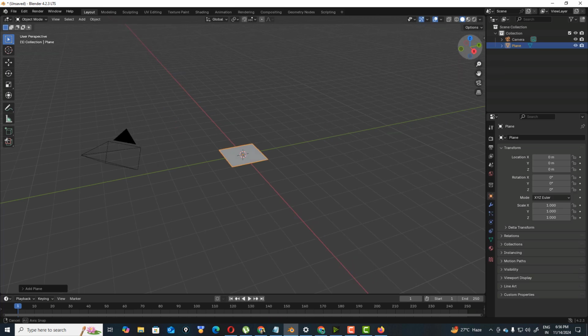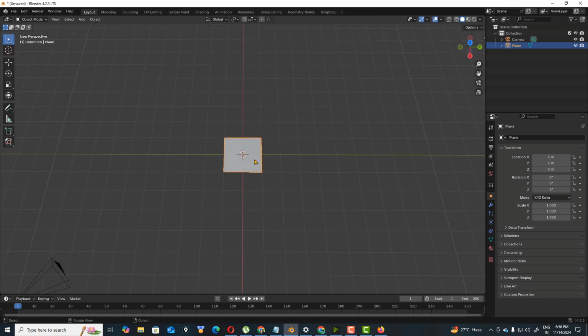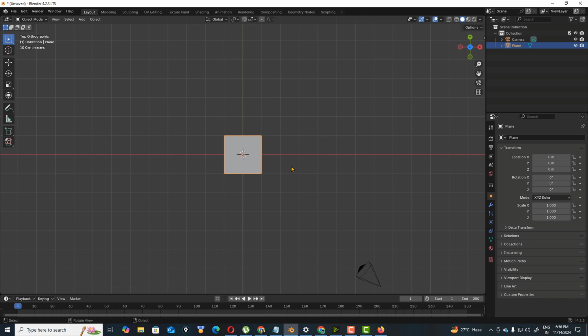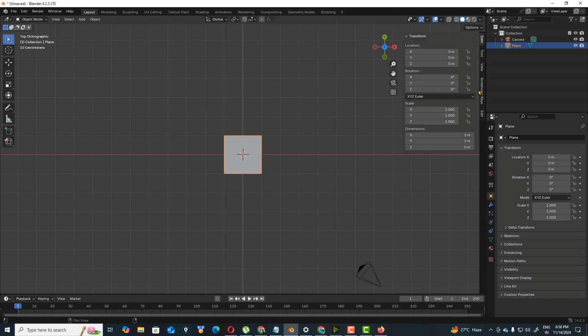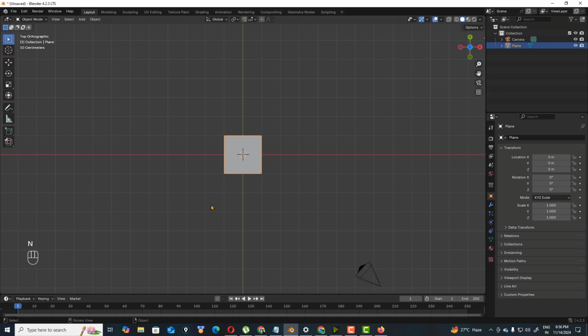So here you can see this plane. For this, turn the screencast on and you can see what's happening here. Pressing 7, the top orthographic view is open, and now we are going to understand this edge modeling.